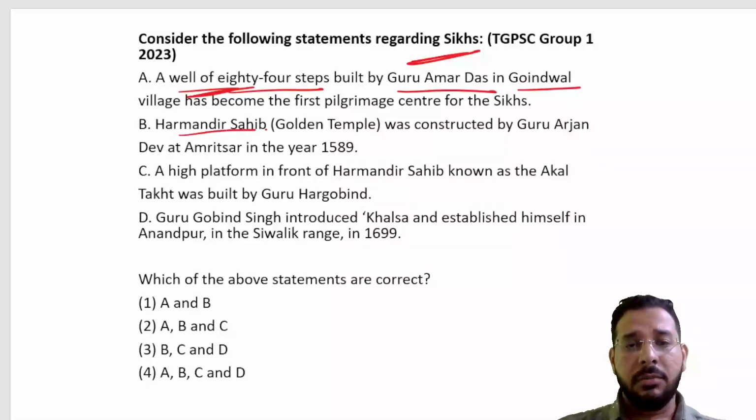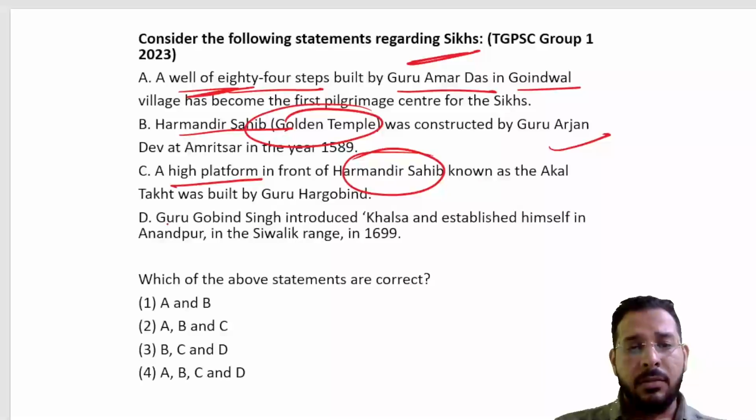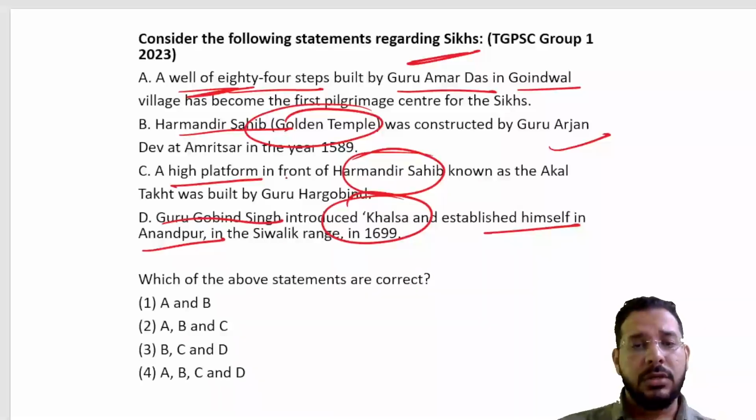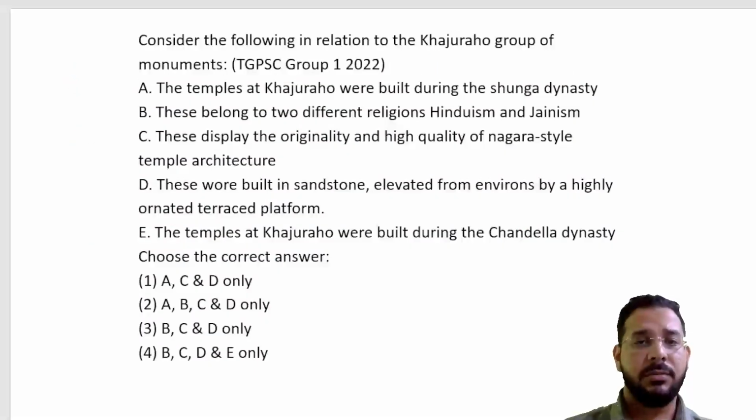Then Harmandir Sahib, the Golden Temple, constructed by whom? Are these statements correct? Who built the Harmandir Sahib high platform? Guru Gobind Singh introduced the Khalsa and established himself in Anandpur. Which of the statements are correct? So these types of architecture-based questions have been asked.